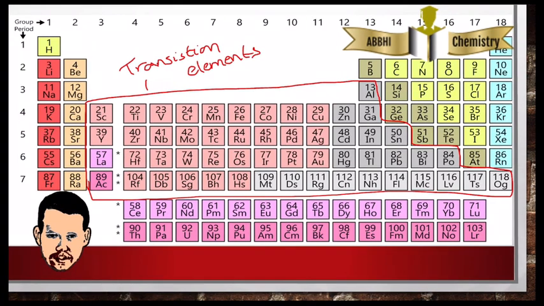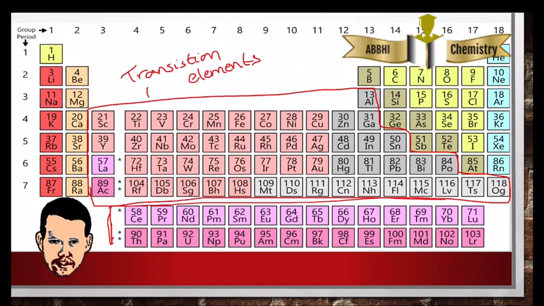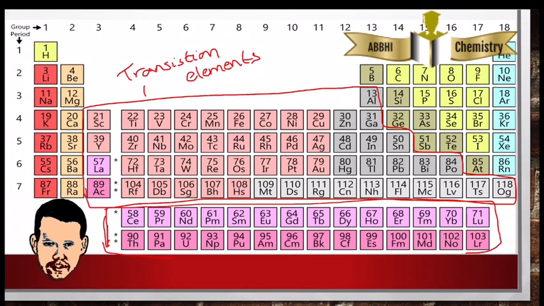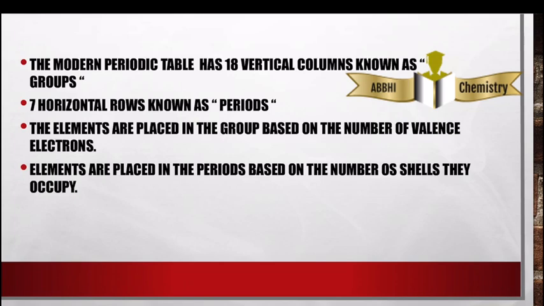This lower box, they are called lanthanides and actinoids, which you will be learning in the next classes. Okay, let's discuss the modern periodic table.